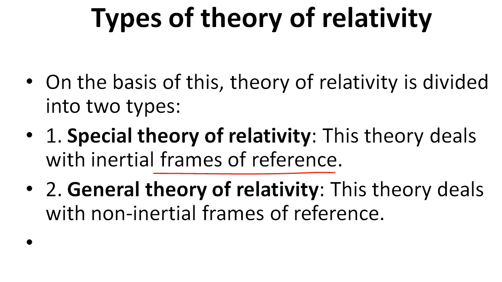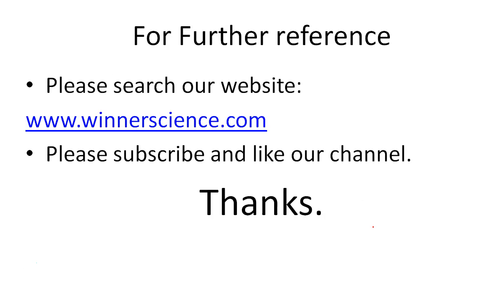And general theory of relativity: this theory deals with the non-inertial frame of reference, that is, accelerated frame of reference. So my dear friends, in the coming video lectures, I will discuss with you the various concepts of the theory of relativity, especially the special theory of relativity.